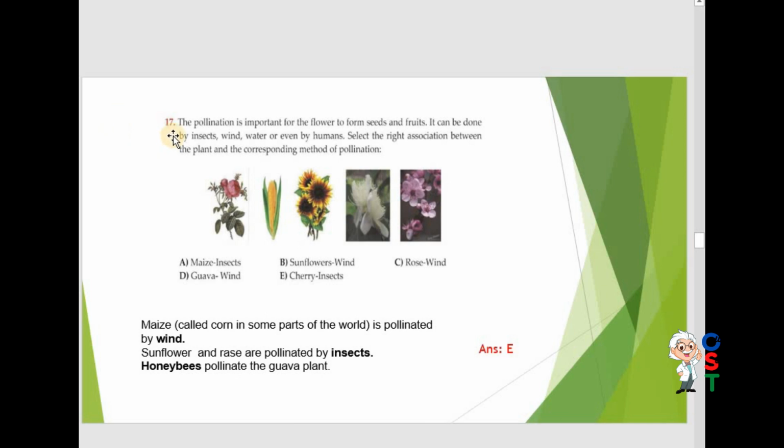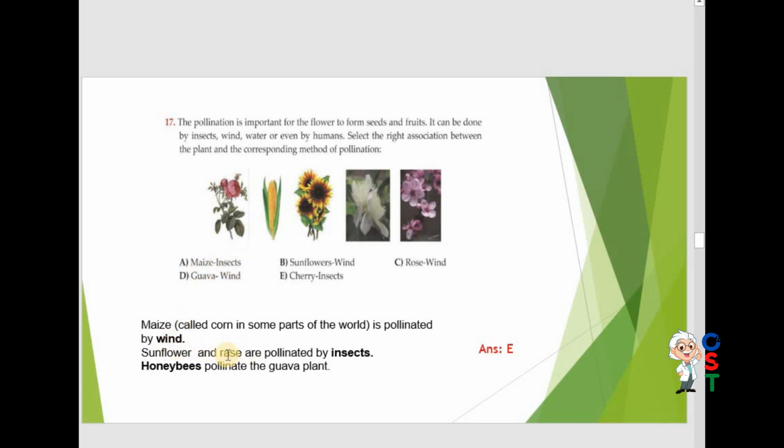Now question number 17. Pollination is important for the flower to form seeds and fruits. It can be done by insects, wind, water, or even by humans. Select the right association between the plant and the corresponding method of pollination. You can see maize insects, sunflower wind, rose wind, guava wind, cherry insects. Maize, called corn in some parts of the world, is pollinated by wind. So maize insects is incorrect.